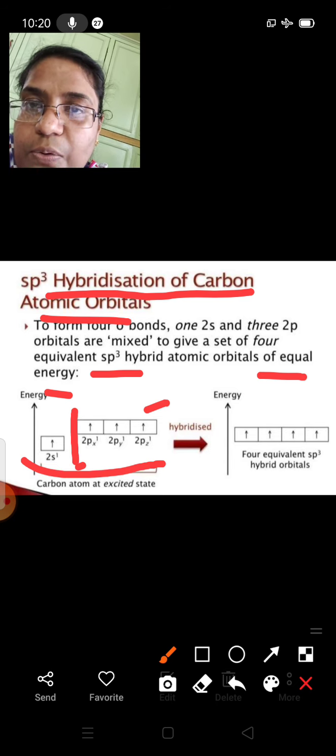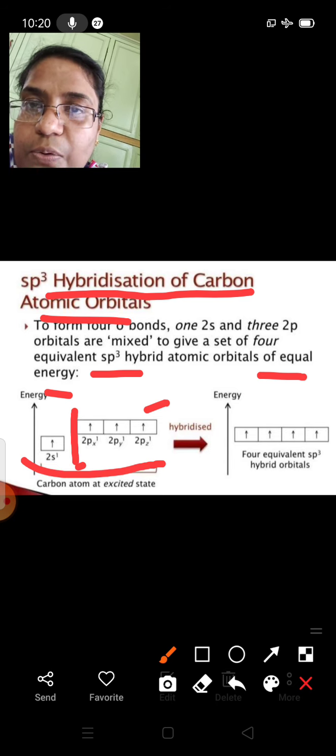Now we'll see the characteristics of sp3 hybrid carbon atomic orbitals. Each of the 4 sp3 hybrid orbitals will have 25% s character and 75% p character. These hybridized orbitals are oriented 109.5 degrees apart in a tetrahedral configuration. They are arranged in tetrahedral configuration. How they overlap or mix, we'll just see.